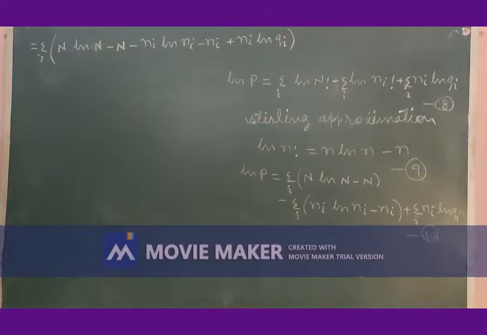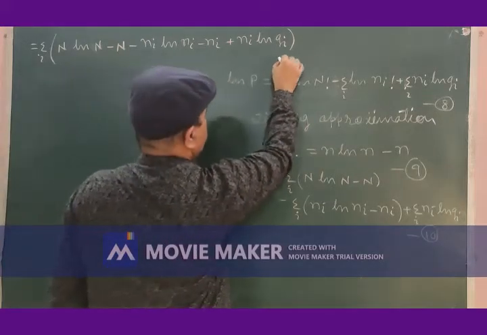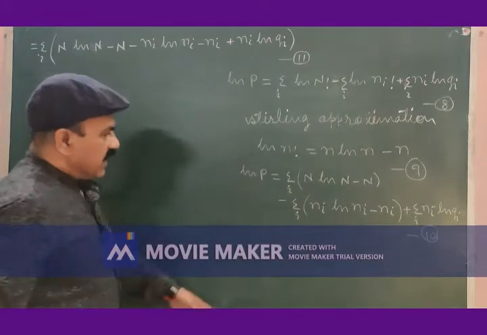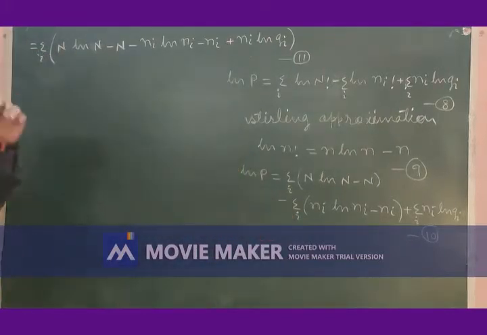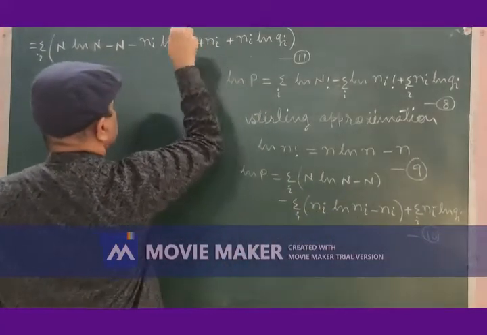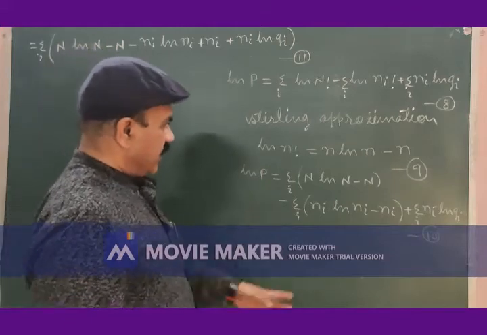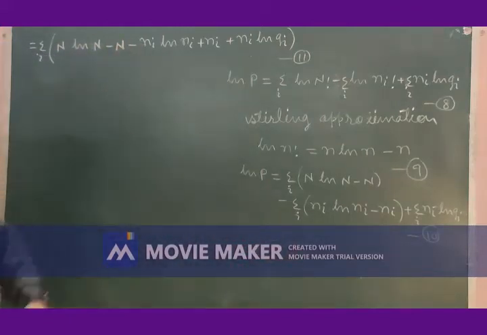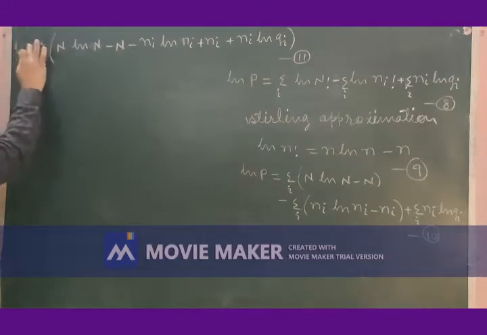Now, let me write this as equation number 11. Summation of i is written outside, and minus will become plus, and all these terms are written in the bracket with expanded. This is what the logarithm of equation number 11 is.